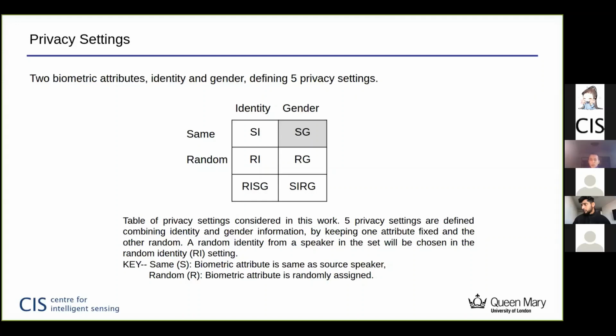We also provide combined settings, such as RISG and SIRG, where one attribute is fixed and the other is randomly assigned. For example, in SIRG, the same identity will be kept, whereas a random gender, male or female, will be mapped onto the speech content to reconstruct the voice.